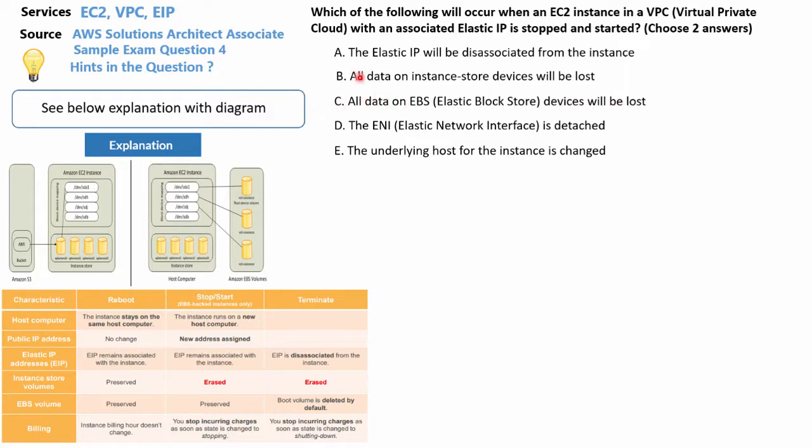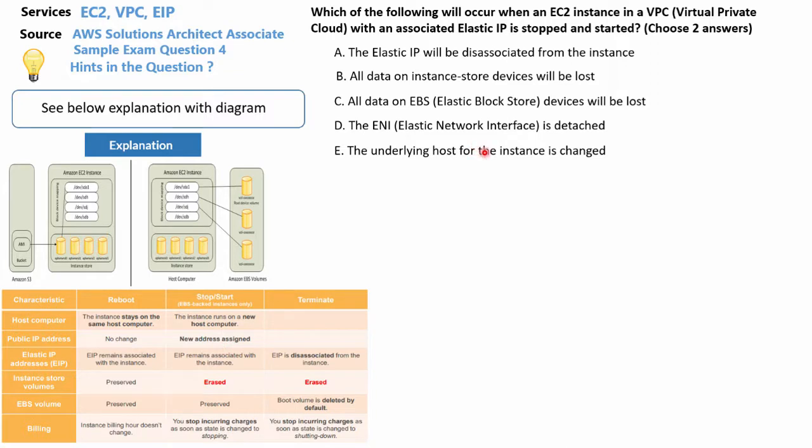So we just need one more answer to get our two choices. The EIP remains associated with the instance, we can see down here. And up here is the Elastic IP will be disassociated from the instance, so that cannot be the answer. The ENI, Elastic Network Interface, is detached. Nothing here about that, so put that aside.